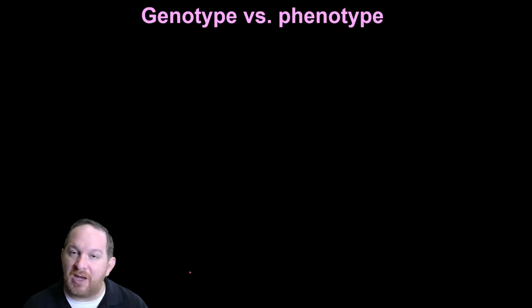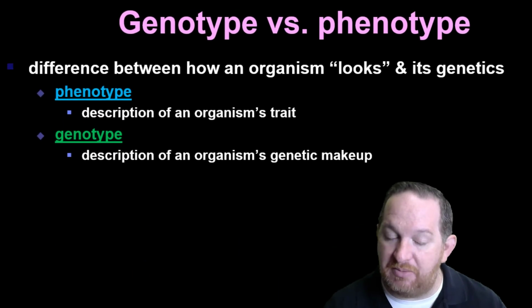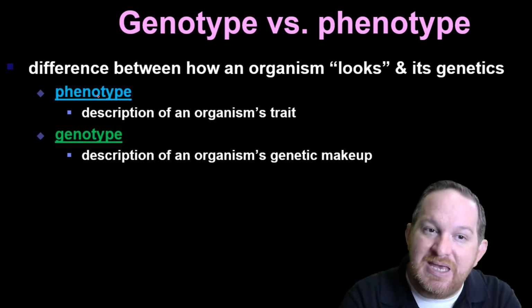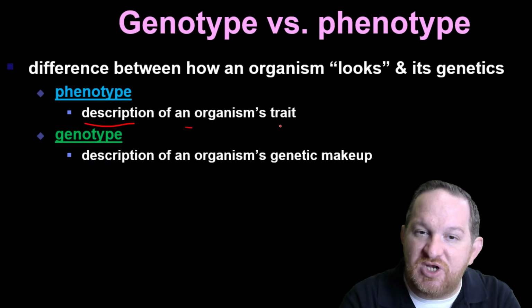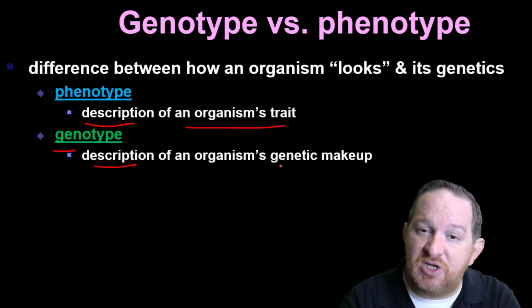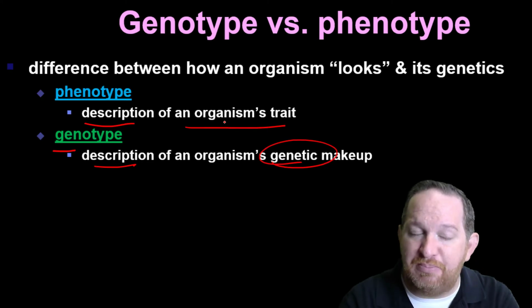So now I want to talk about two vocabulary terms, genotype versus phenotype. Phenotype is the physical description of an organism's trait, whereas the genotype is just the description of the genes or the genetic makeup.